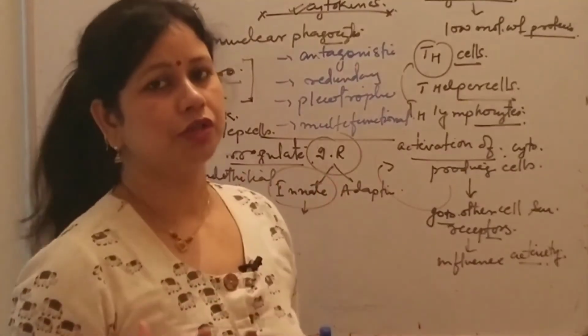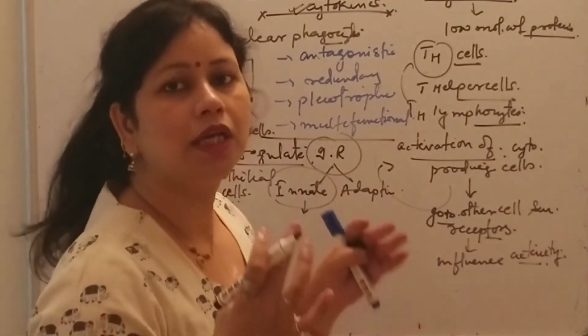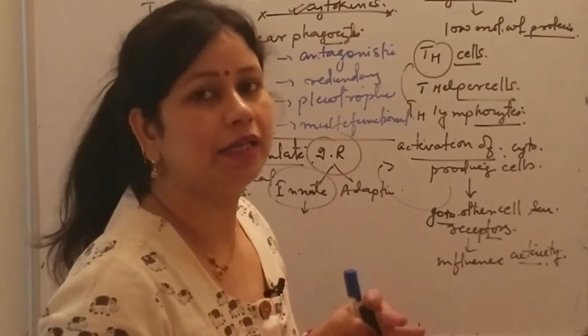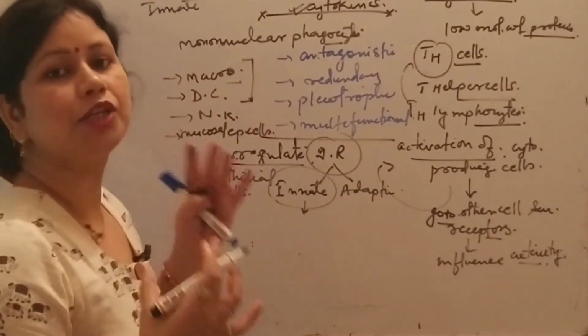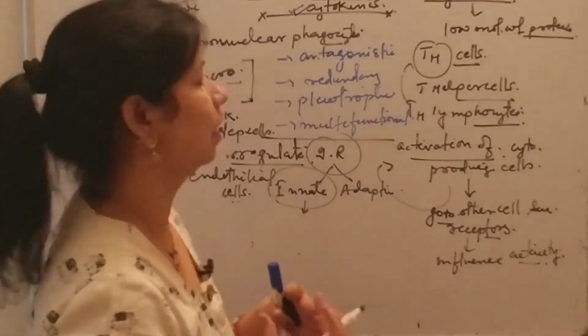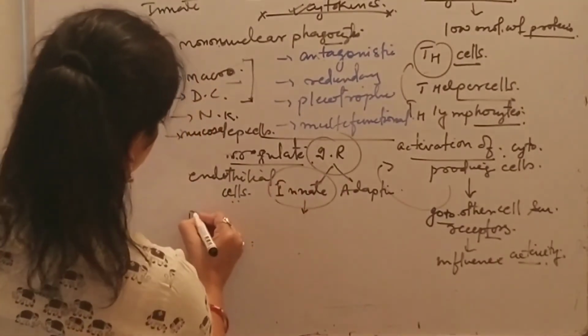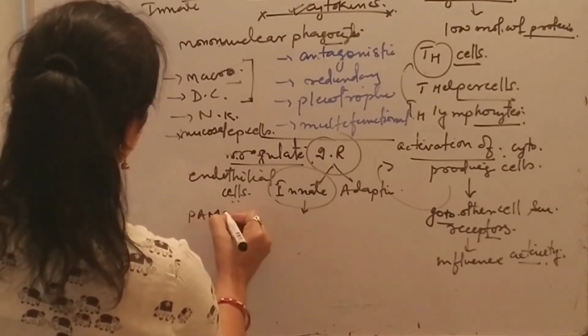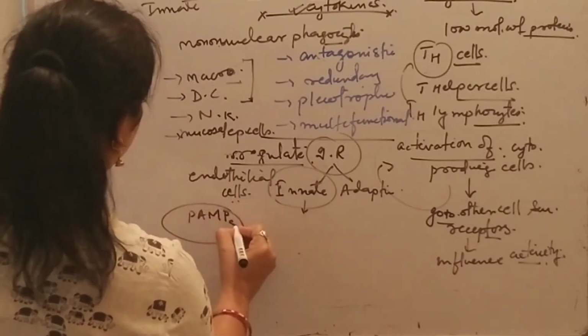Now there is one question which needs to be answered: how are these cytokines produced? These cytokines are produced in response to PAMPs. And what are these PAMPs?